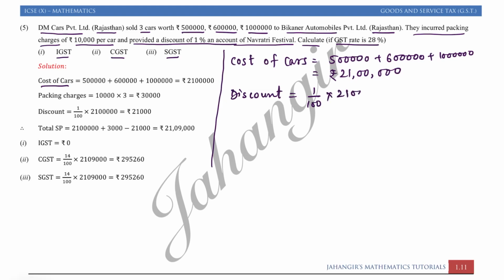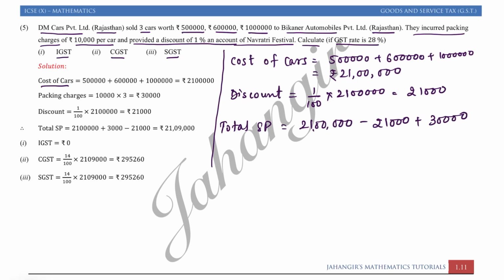So 1% of 21 lakh is 21,000. So total selling price will be 21 lakh minus 21,000 plus 30,000. 30,000 for 3 cars, that is 3 into 10,000 for packaging charges for each car. So it will become 21 lakh 9,000, which is the total selling price of 3 cars.